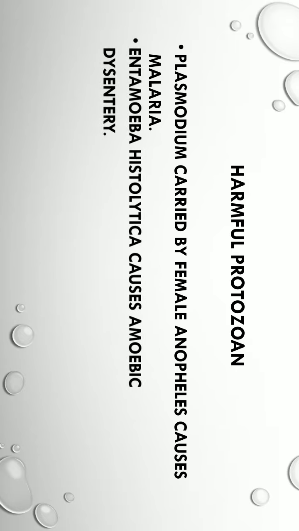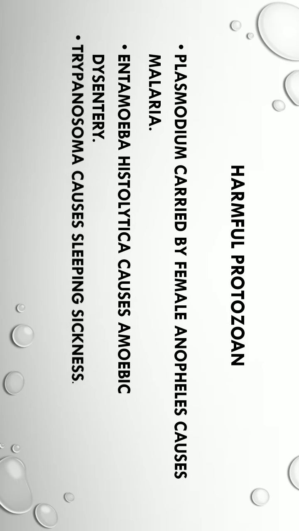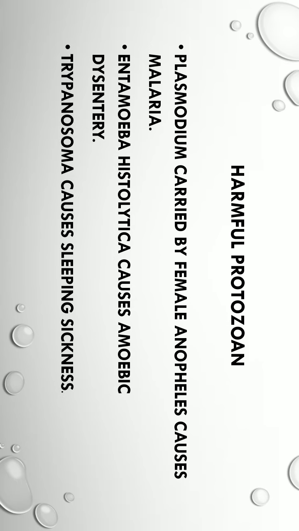Second, Entamoeba histolytica. This is also a protozoan. When it enters the body of human beings or higher animals, it causes amoebic dysentery. Trypanosoma also causes a disease called sleeping sickness. That means the person feels sick when sleeping. So these are the various diseases which are caused by various protozoans.